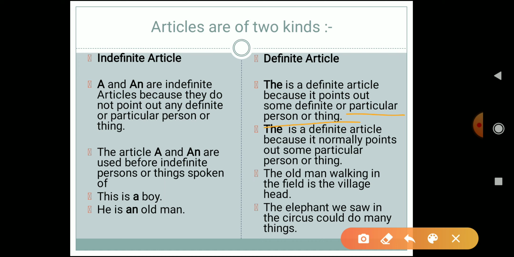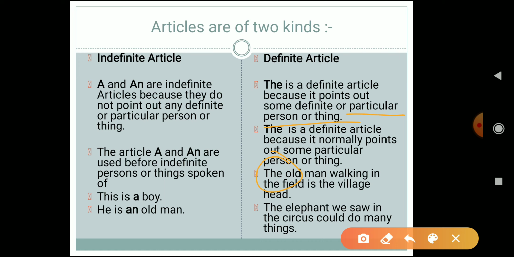For example, the old man walking in the field is the village head. So over here we are not talking about any old man. We are talking about the old man who is walking in the field and he is the village head. So over here we are talking about a particular old man. Therefore we have to use the as an article.